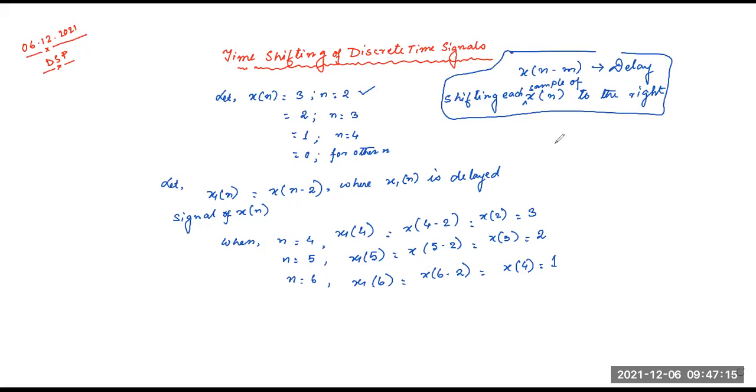So what is the advance? X of n plus m is the advance.